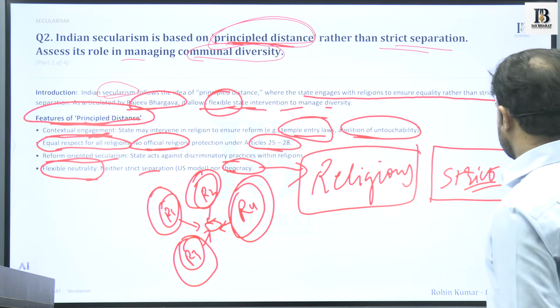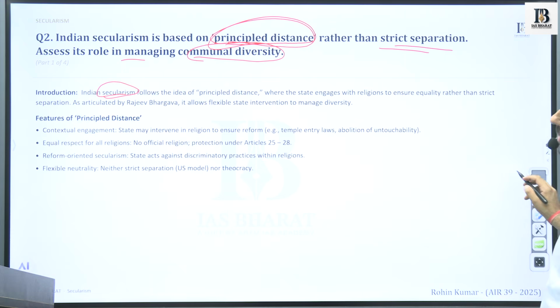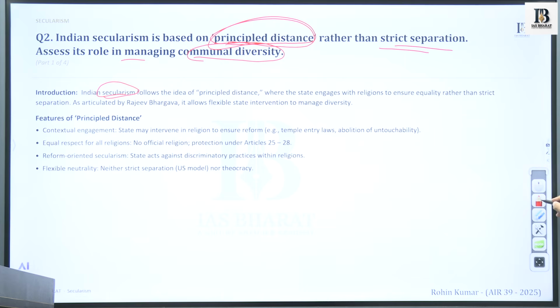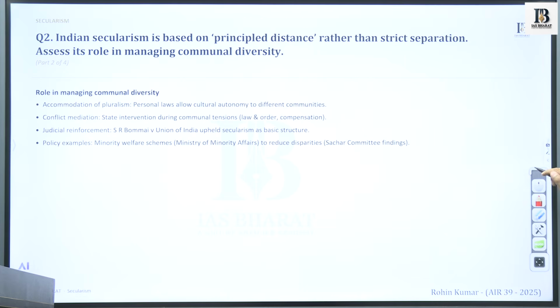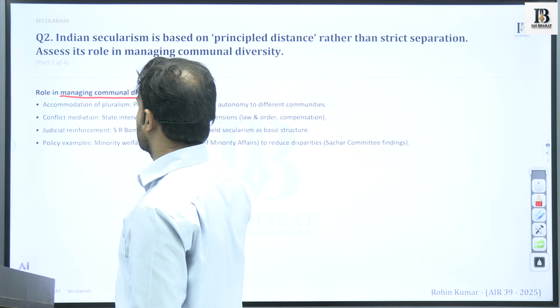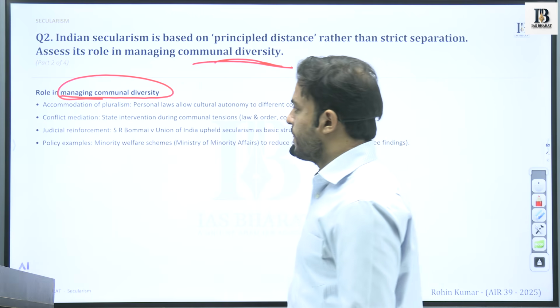So this is the first dimension, that after describing the principled distance, you will discuss the features of principled distance. Then we will discuss the second part of the question, that how it manages the communal diversity within the country.